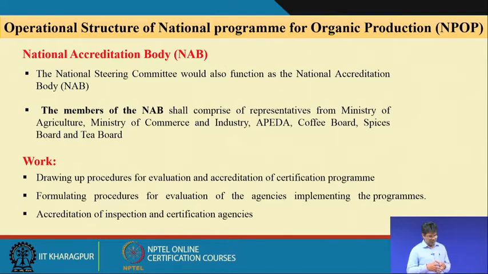Then the work is drawing up procedures for evaluation and accreditation of certification programs, formulating the procedures for evaluation of the agencies implementing the programs, and then accreditation of inspection and certification agencies. The NAB forms an evaluation committee, and through the feedback of this evaluation committee, they accredit the inspection and certification agencies that are involved in the organic certification process.